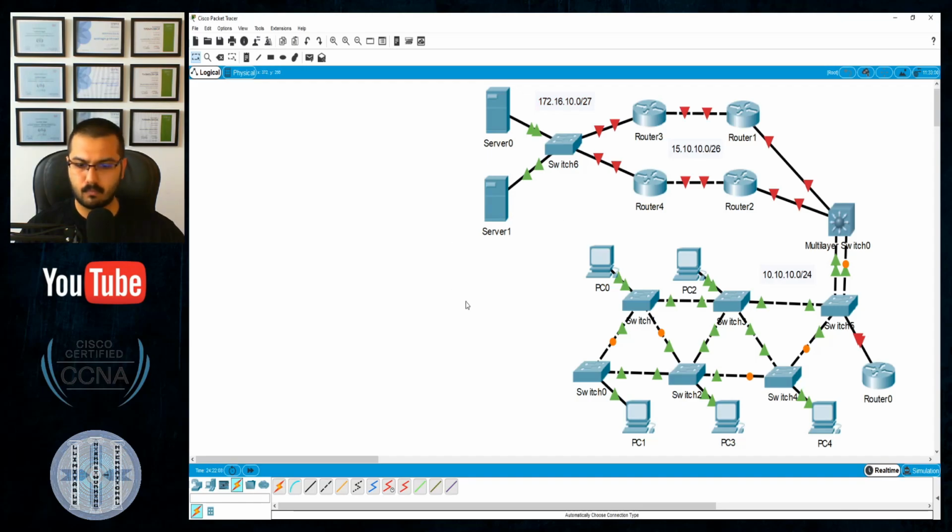Okay, so one minute, let's try configuring the initial config, which is IP addressing and so on. Okay, so starting with the initial config, that will be one minute.